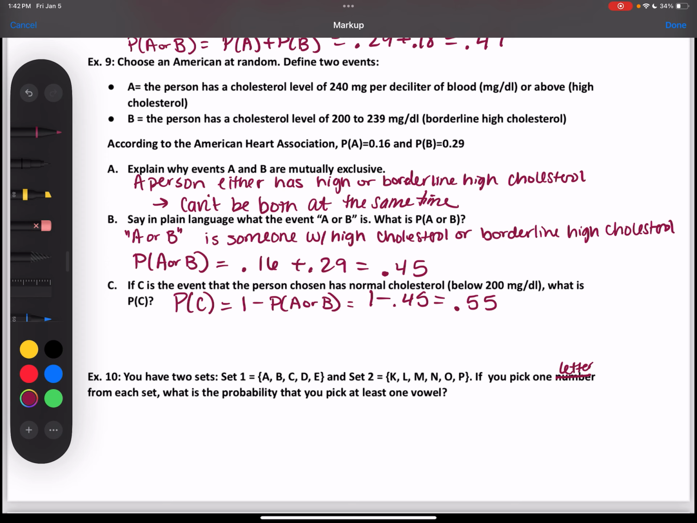So there's like a 2 out of 5 chance for set 1, and 1 out of 6 chance for set 2. That's the start, I guess. Okay. So there's 2 vowels in set 1, 1 in set 2.